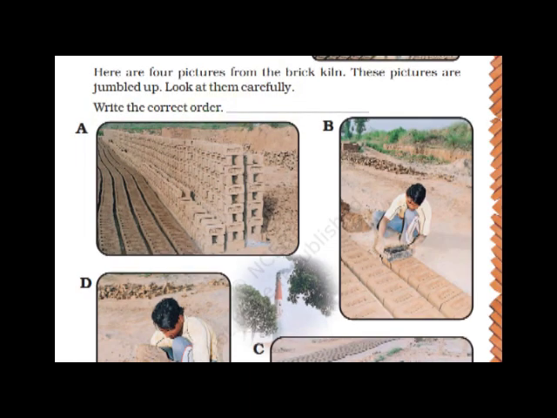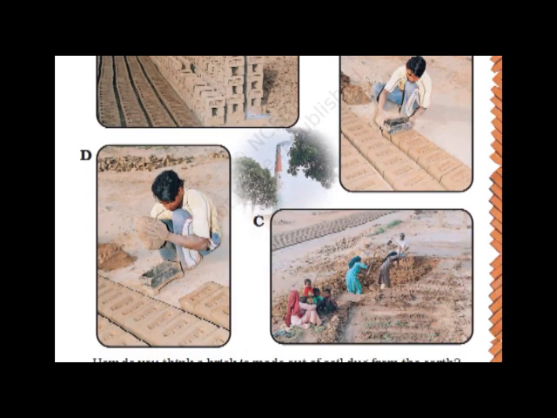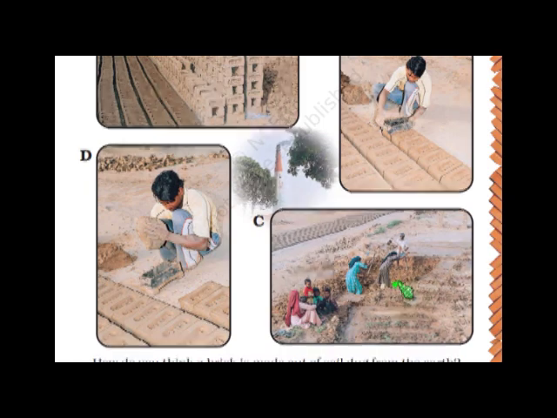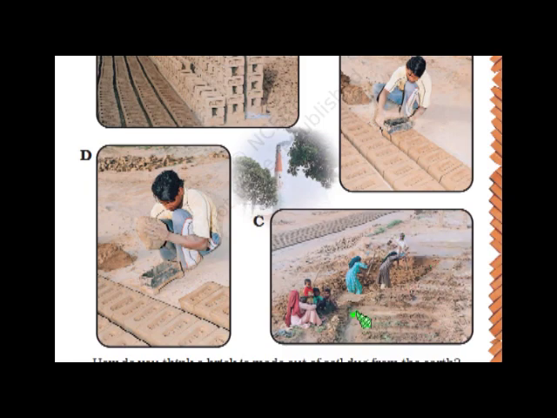Okay, this is a kiln where bricks are made. So, what do you need first to make a brick? You need sand. So, where is the sand? These ladies are collecting sand. Then, after the sand is made, it is put into a die. And see, this man is keeping all the bricks in a row, one single row.